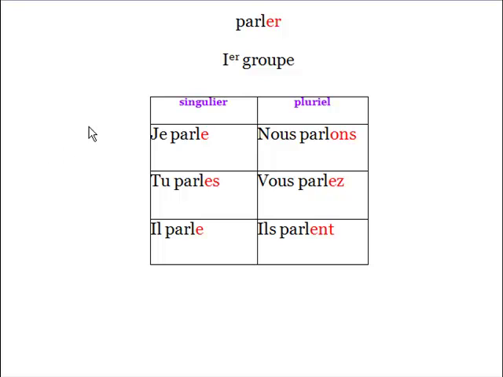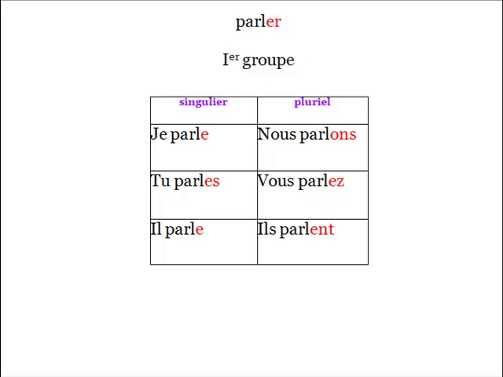Let's change the slide. And here you see the first group. So parler, it's an example of the first group. And why did I say that it is an example? It is because those endings that you see in red here will be common to all the verbs of the first group. Okay, so you may learn this verb only, and it will give you a key to all the verbs of the first group. So let's have a closer look.